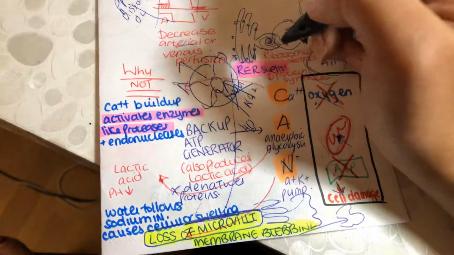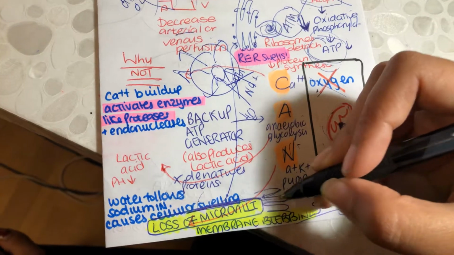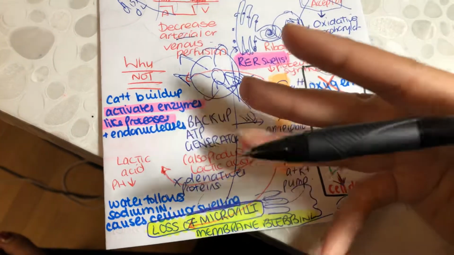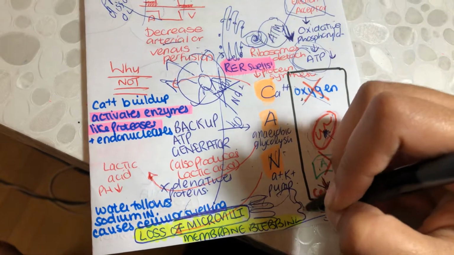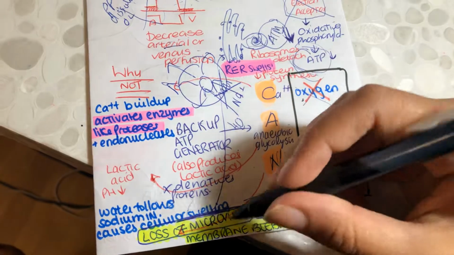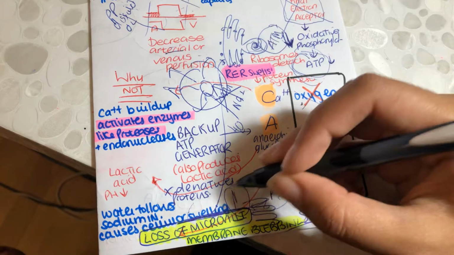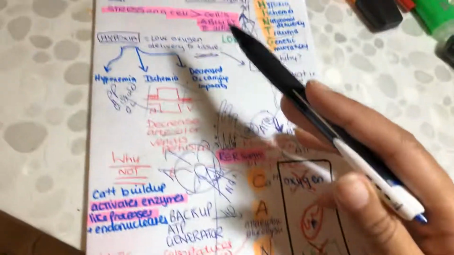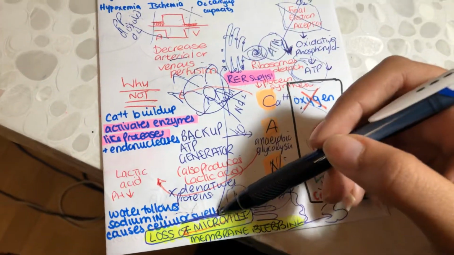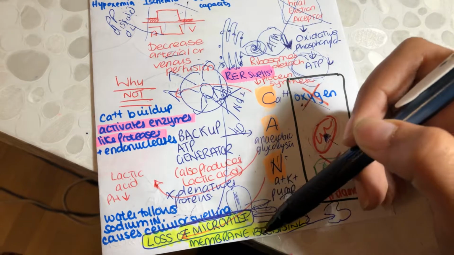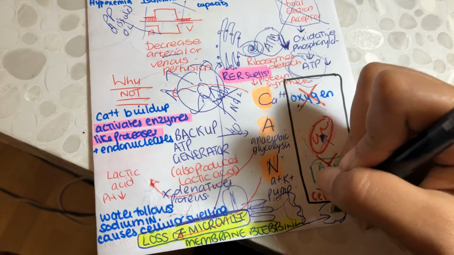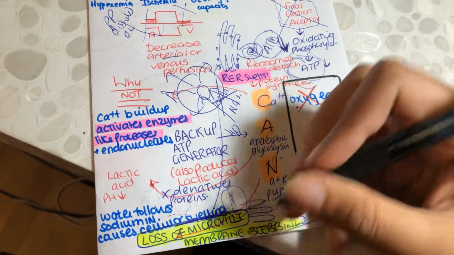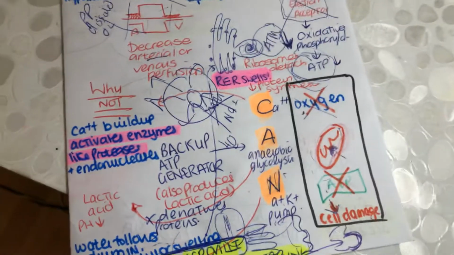If the cell starts swelling, the microvilli, which were finger-like projections that were very motile and functional, will start to get ruined. Loss of microvilli is your first hallmark. Well, your hallmark for reversible injury is in fact cellular swelling. After that, as a consequence, you have loss of microvilli and these outward bulges of water called membrane blebbing.